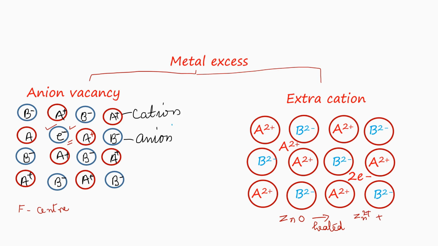So the ratio of zinc atoms to oxygen atoms gets altered. Due to the free electrons in the interstitial space, this crystal also acquires a yellow color. But in this case, the color is due to the electrons occupying the interstitial space. In the case of anion vacancy, the color develops due to the presence of electrons in the F center, that is the anion vacancy. In the diagram, A2 plus is the cation and B2 minus is the anion.